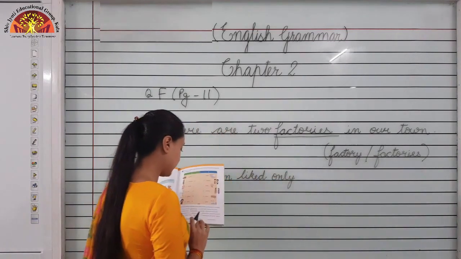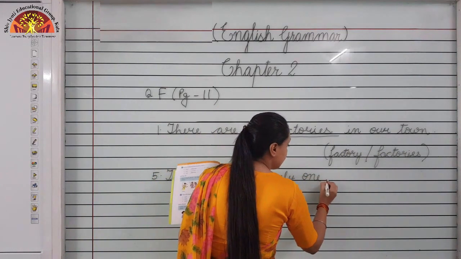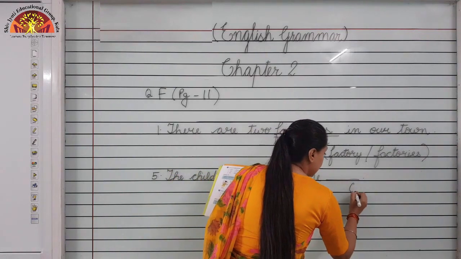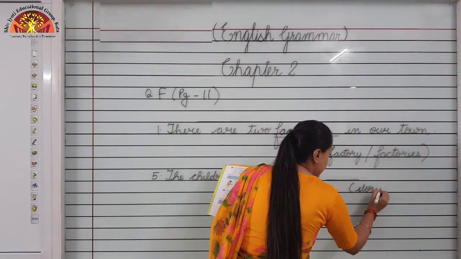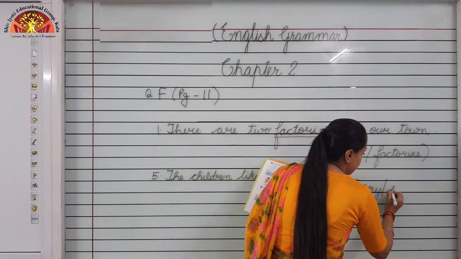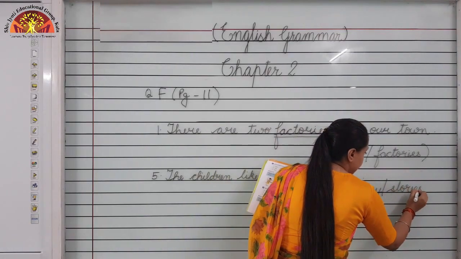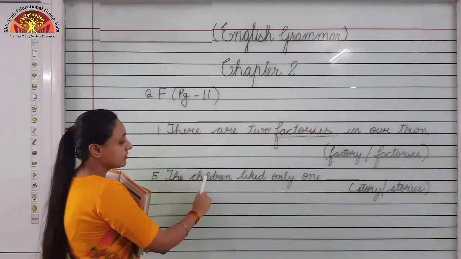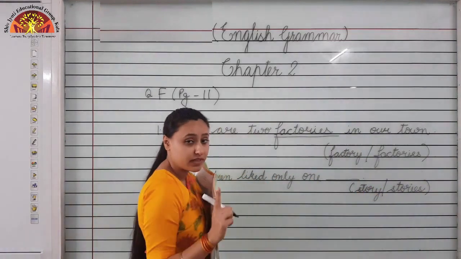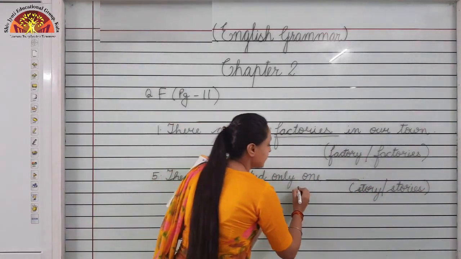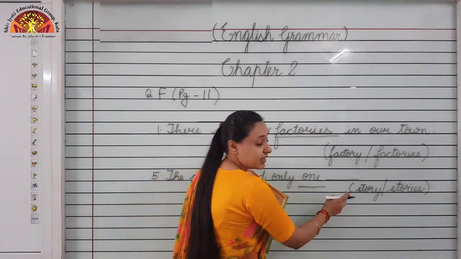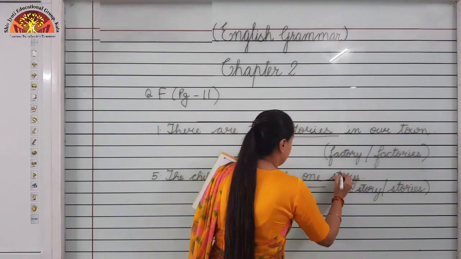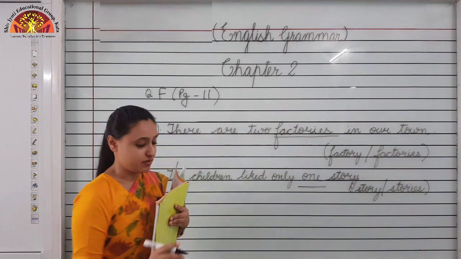Number 5. The children liked only one dash. Options are story and stories. S-T-O-R-Y, story and stories. Children, in the sentence, the children liked only one. We are talking about one. ठीक है, singular noun. So the correct option is story. Okay. The children liked only one story.